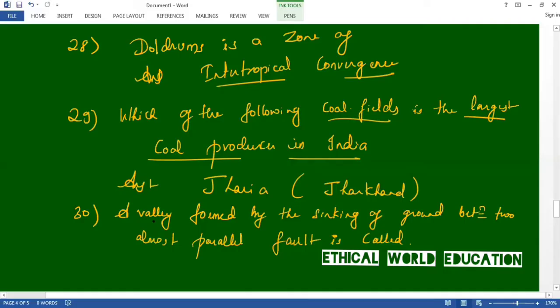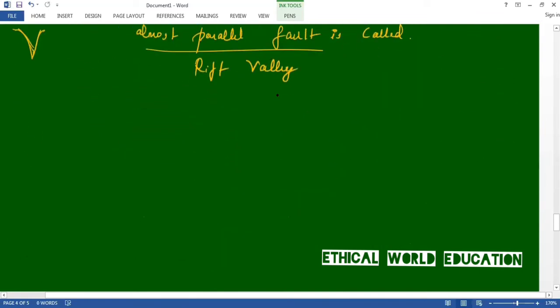The 30th question says, a valley formed by sinking of ground between two almost parallel faults is called a Rift Valley. Answer is Rift Valley. Rift Valley will be like this. These are the mountains, and there will be a rift present between them. It is called a Rift Valley. Let us move on to the next one. 31st question.